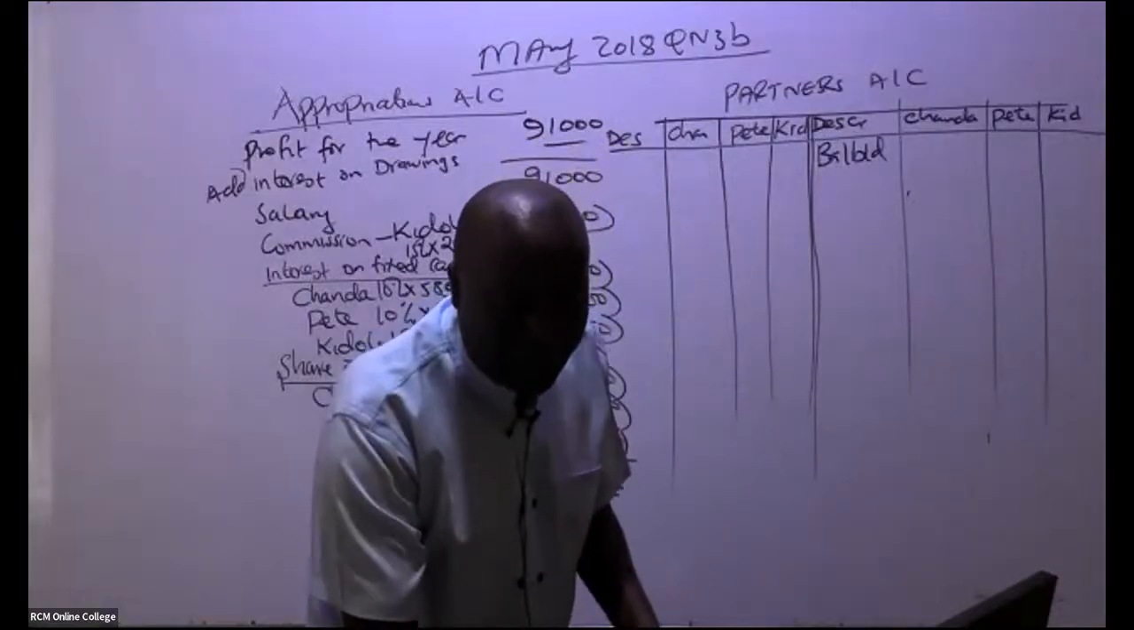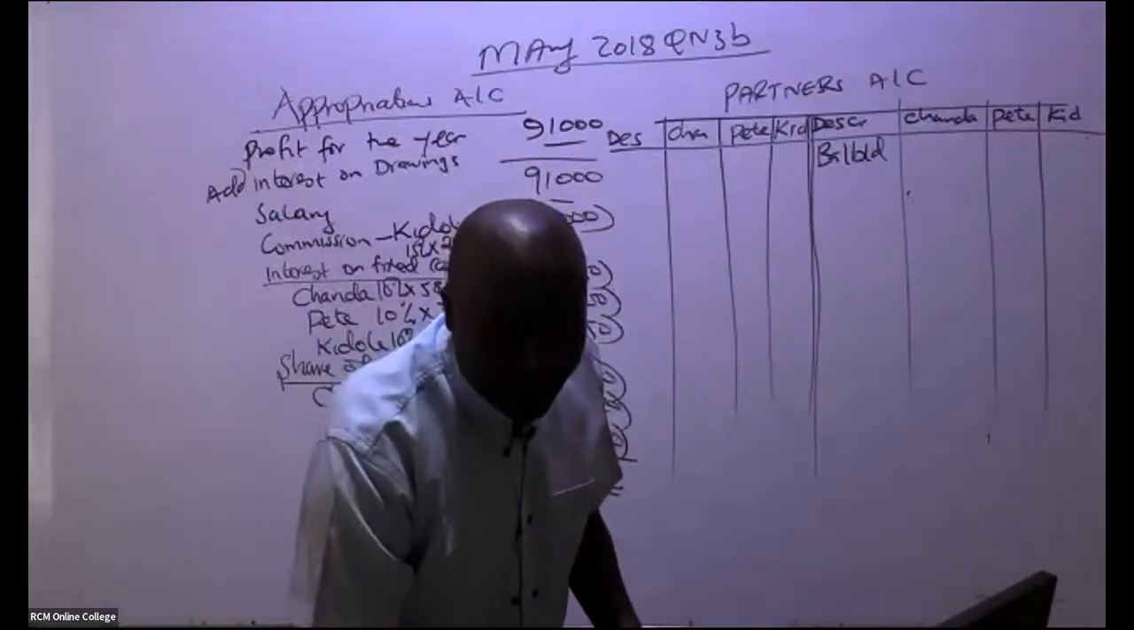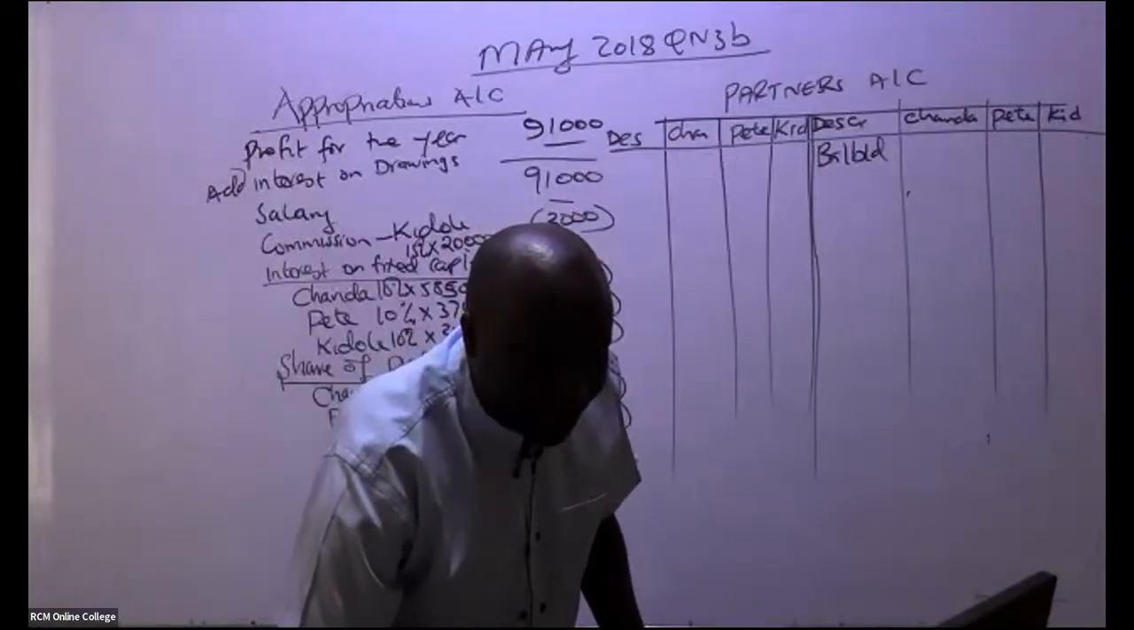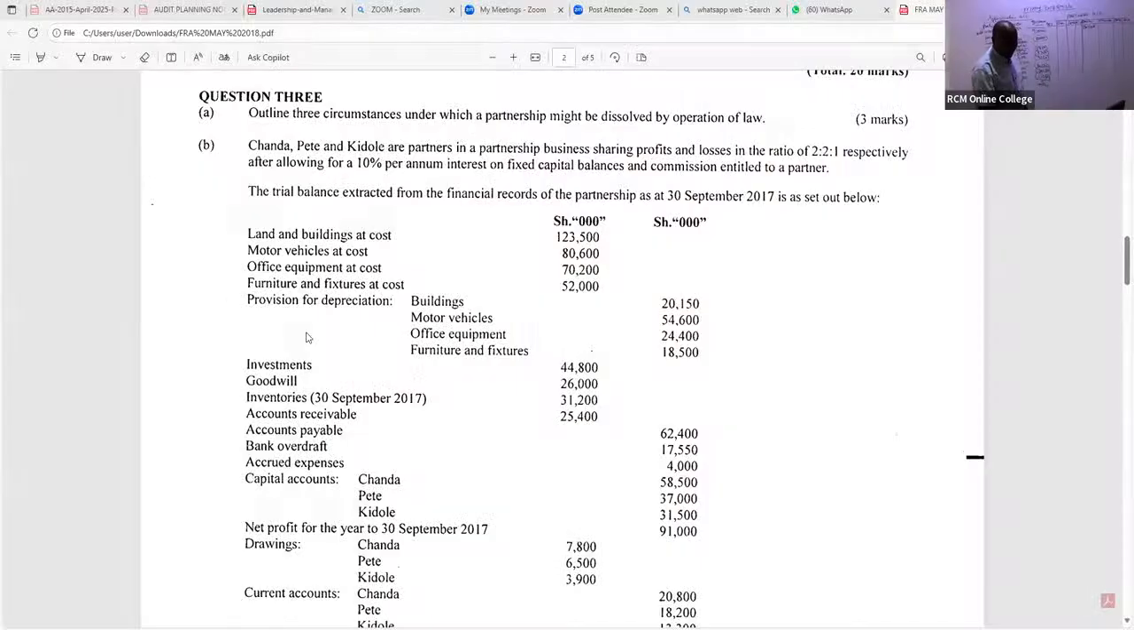So this balance brought down, are you able to see they are fixed capital? Are you able to see their capital accounts? If you are keen enough, you'll be able to see the capital accounts that are here.